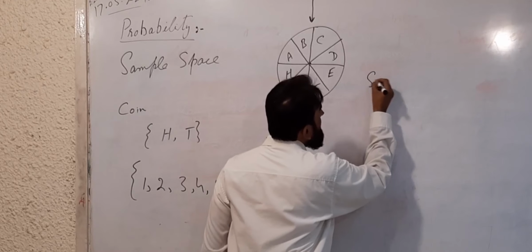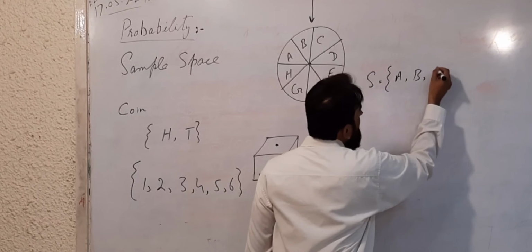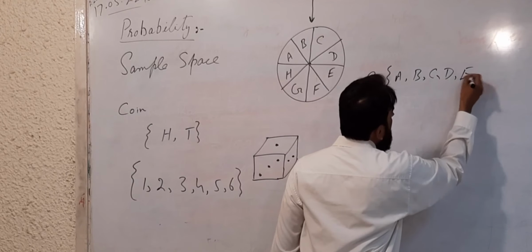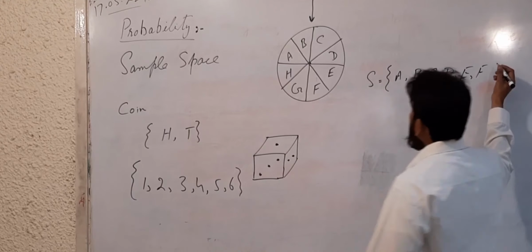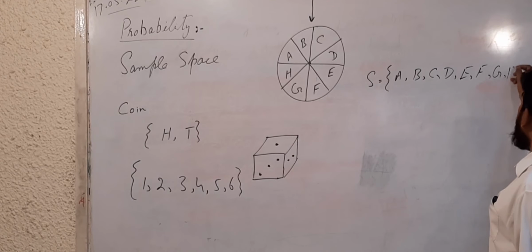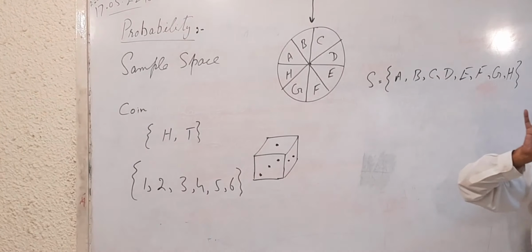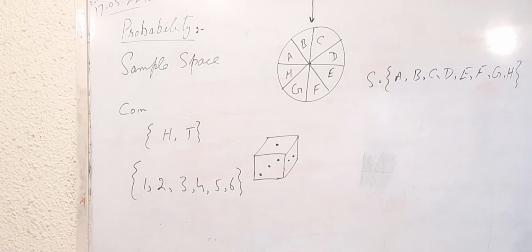So what is the sample space here? Alphabets A, B, C, D, E, F, G and H. So this is the sample space in this case. Okay. So these are the three examples which I have given you for sample space.